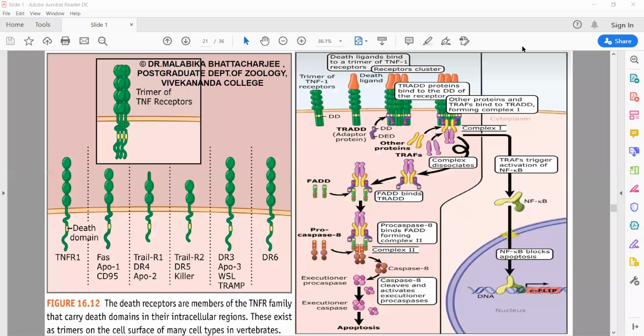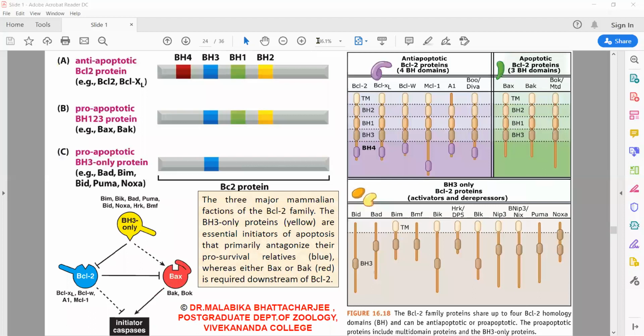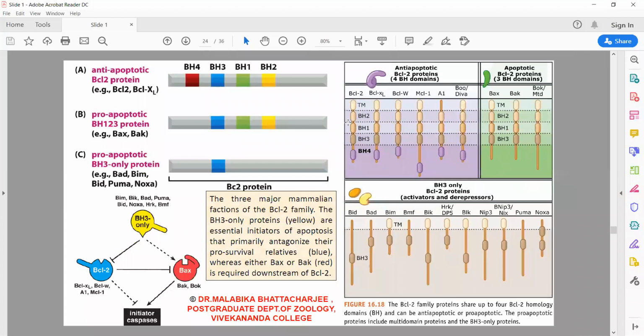First, let us now move on to the proteins that control the intrinsic pathway. The proteins that control the intrinsic pathway belong to a family known as the BCL2 family of proteins. If I look into this picture, it's written A, B, C. The BCL2 proteins can be divided into three basic categories. The first category is pro-survival or anti-apoptotic. That is, if this group of proteins is expressed in a high quantity in the cytoplasm, the signal in the cytoplasm will be read as survival.